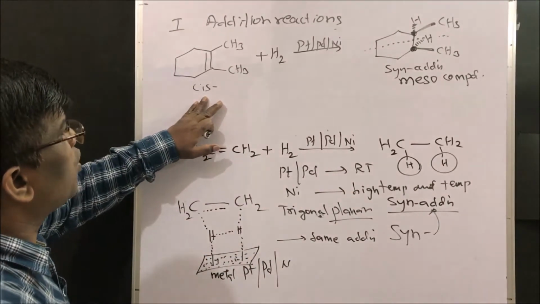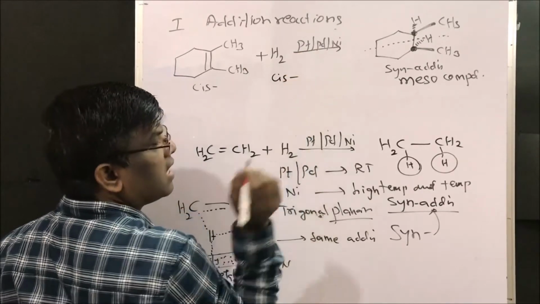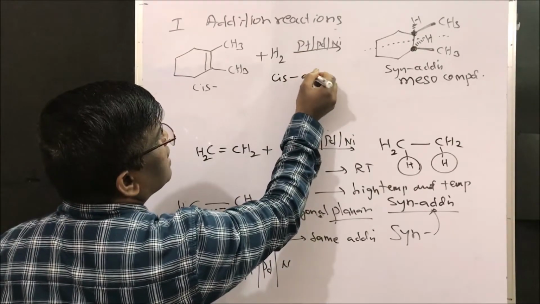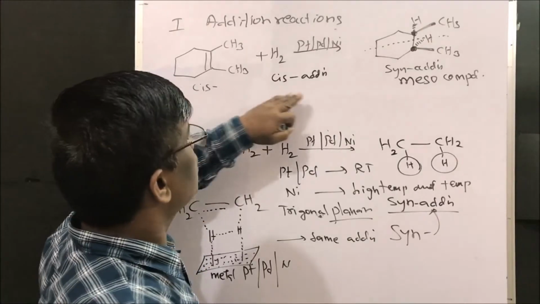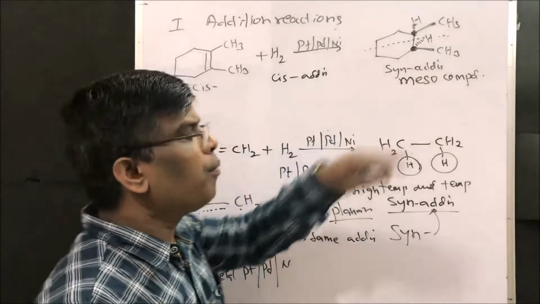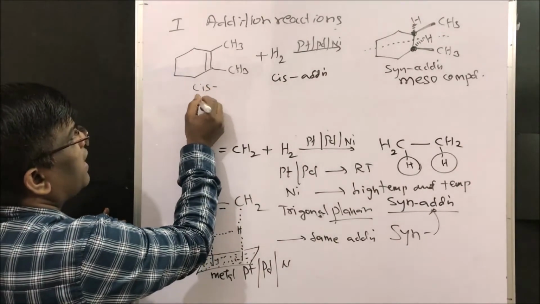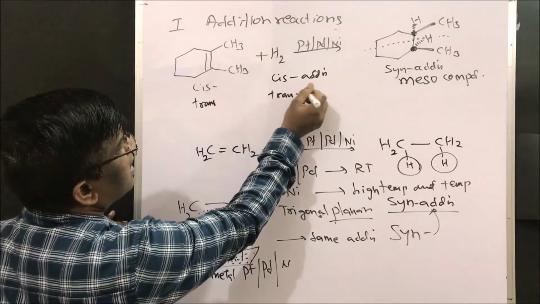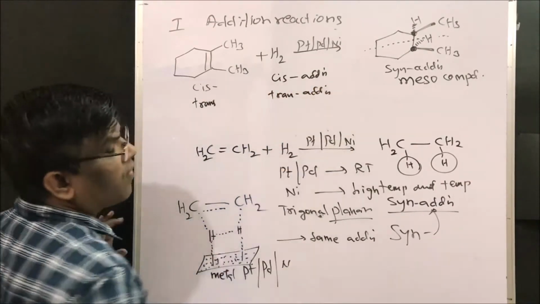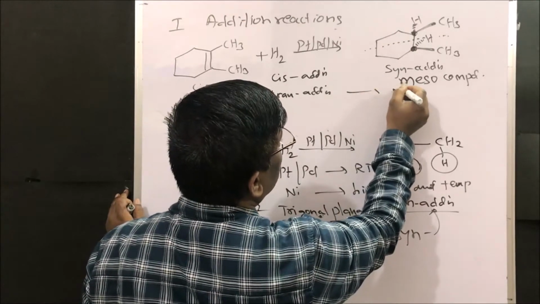So cis addition is nothing but syn addition. So cis addition gives a meso compound. Please note this down. If I take a trans compound and do trans addition, for example bromination, which we will learn, it also will give a meso compound.